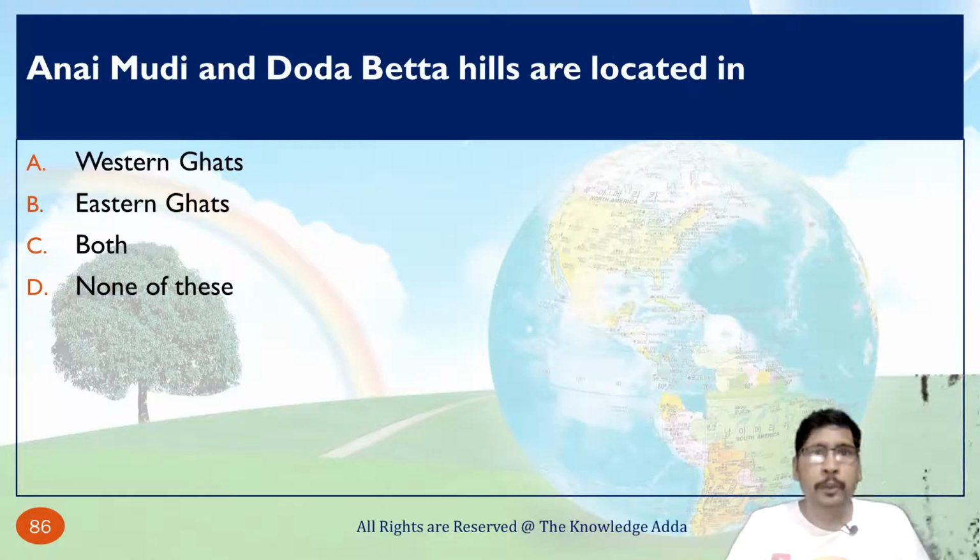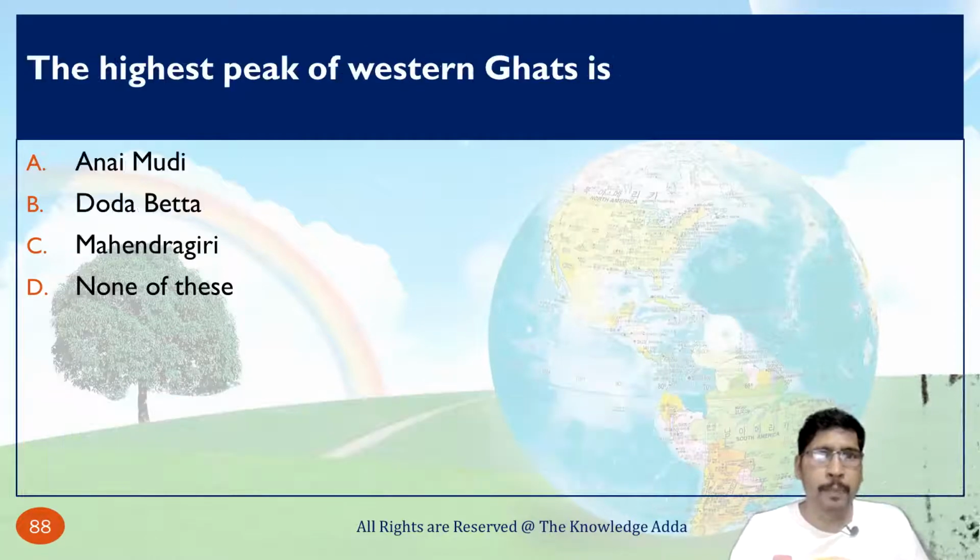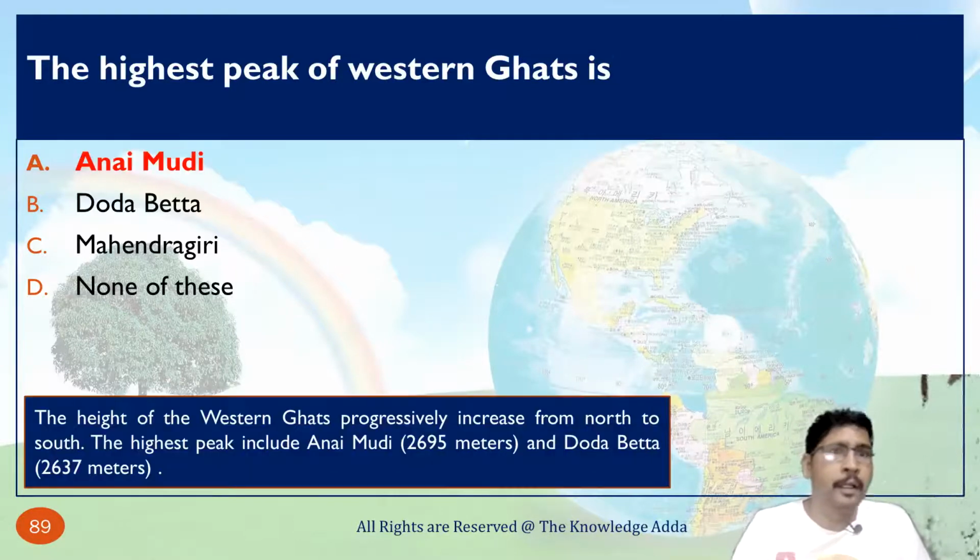Anai Mudi and Doda Betta hills are located in the Western Ghat. The highest peak of Western Ghat is Anai Mudi. So here in the explanation you can see the height also.